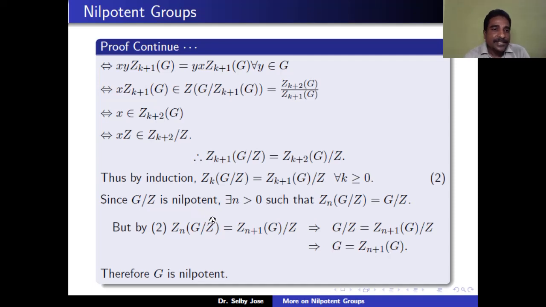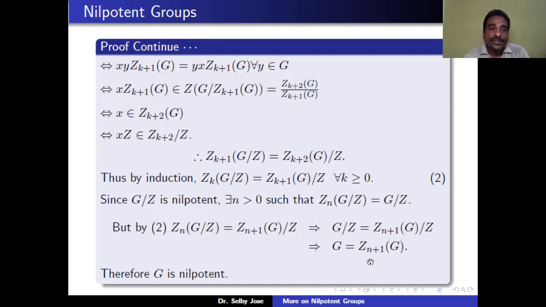That means that there exists n greater than 0 such that Zn of G mod Z is equal to G mod Z. But by 2, Zn of G mod Z is the same as Zn plus 1 of G mod Z. Therefore, G mod Z is equal to Zn plus 1 of G mod Z. Therefore, G is equal to Zn plus 1 of G. That means that the upper center series of G reaches G in a finite number of steps.